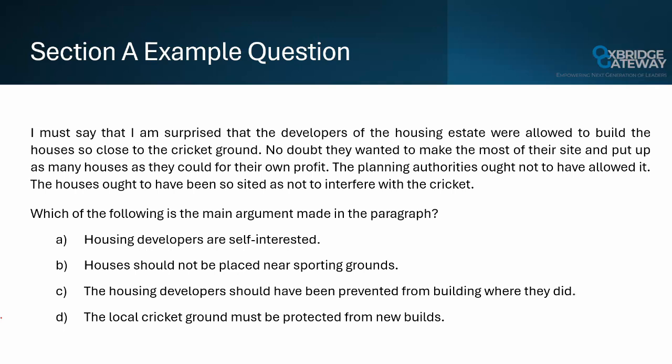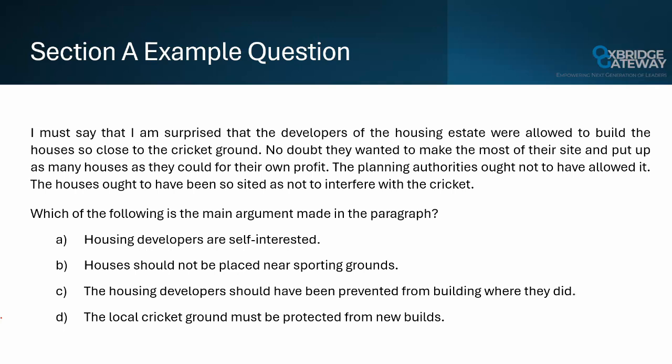To do that, we need to analyse the structure of the argument, asking ourselves why the author is saying what they're saying and what conclusion they're driving towards. In this text, the writer starts by expressing surprise that the developers were allowed to build where they did. He then highlights that the developers are profit-driven and will build wherever they can to maximise profit. The paragraph then concludes by saying that the planning authorities should not have been allowed to build where they did, as the builds interfered with the cricket ground.